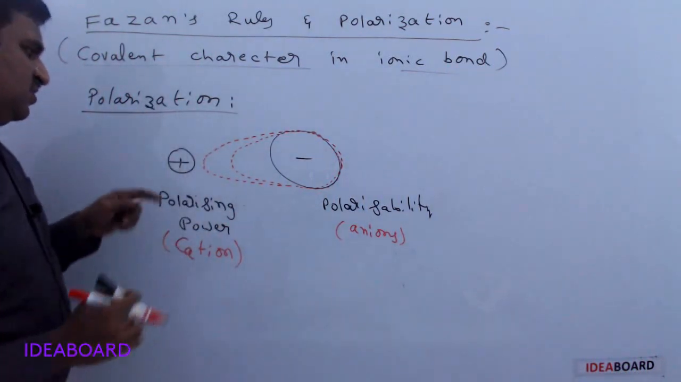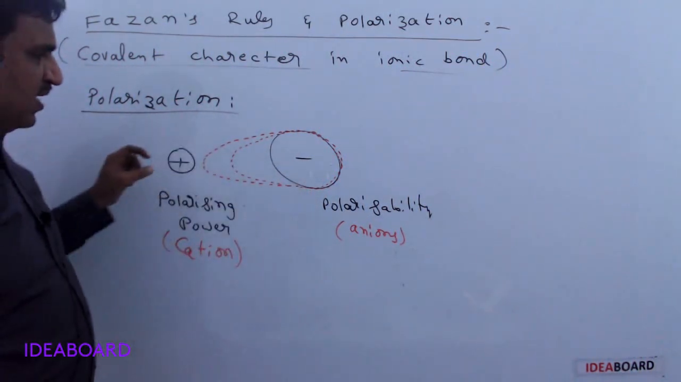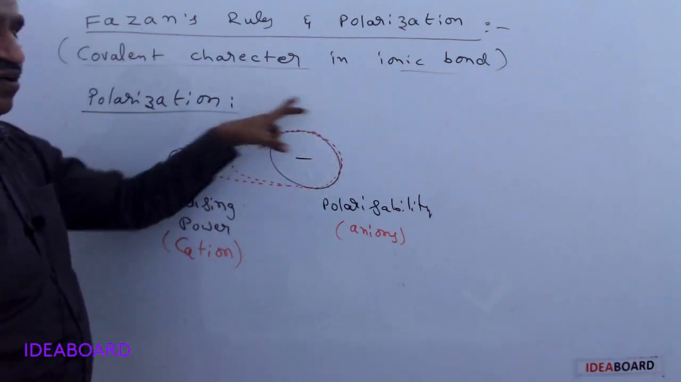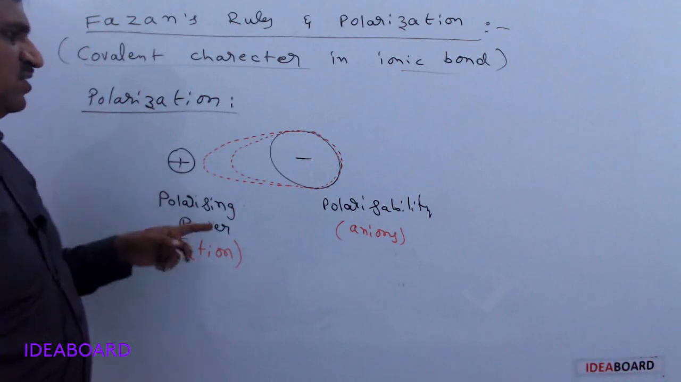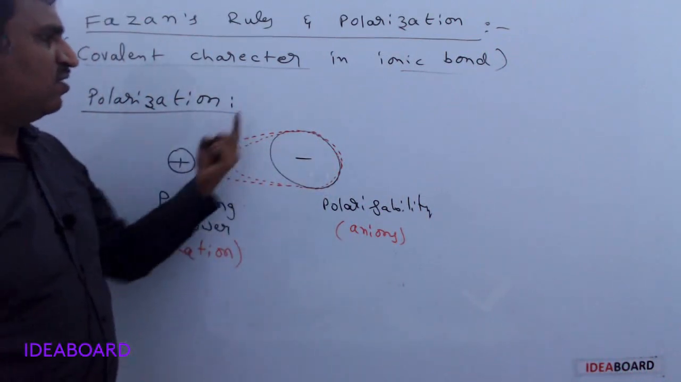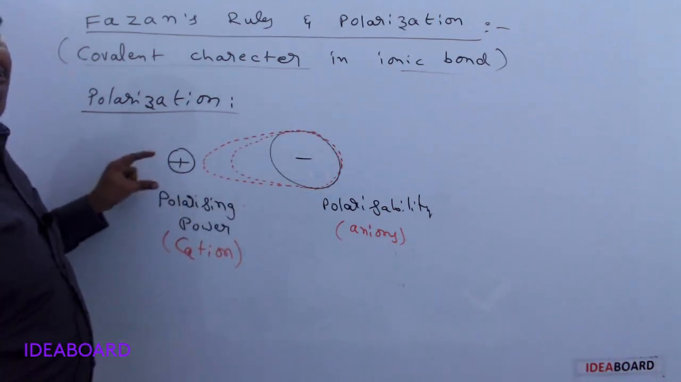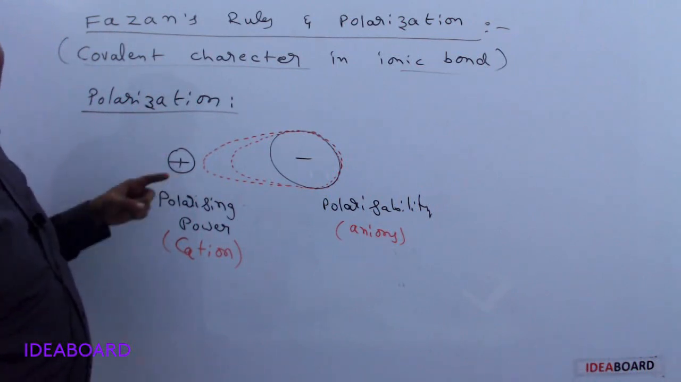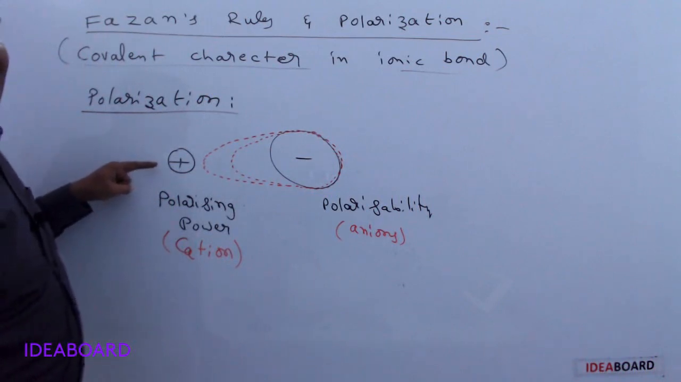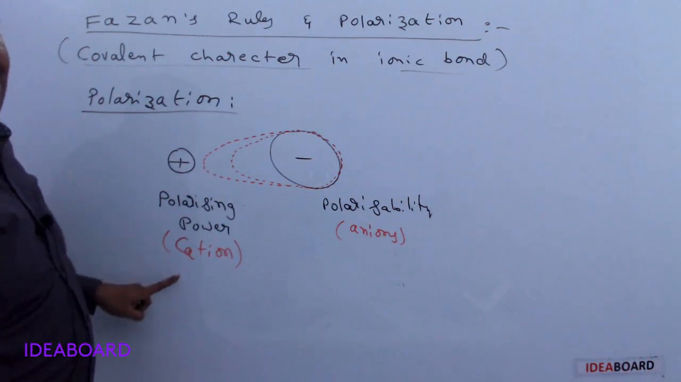Here, this is the cation and this is the anion. The cation always tries to attract the electron cloud of the anion because of its high power. Positive charge is more; the number of electrons is lesser than the number of protons. So it is trying to attract. The ability of the cation to attract the electron cloud is called the polarizing power of the cation.